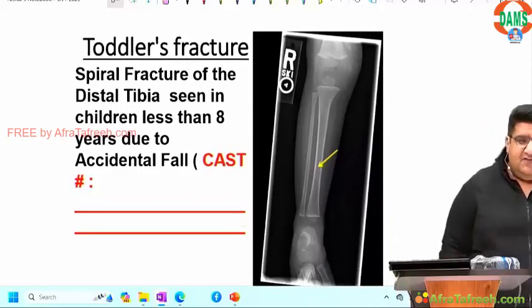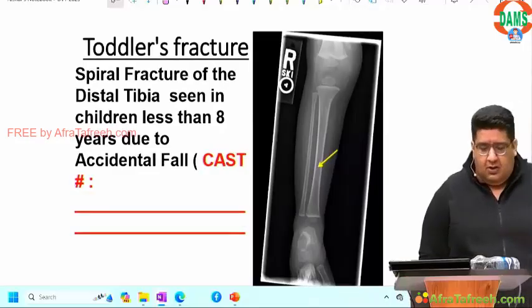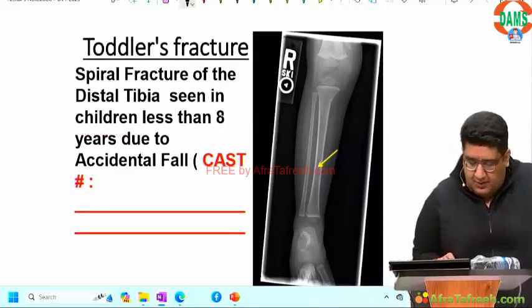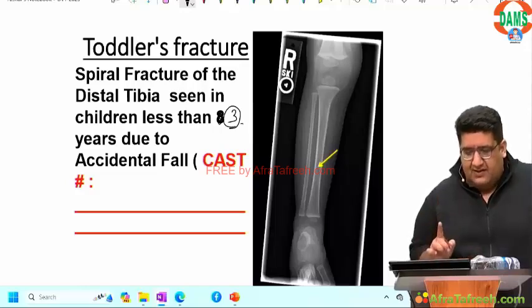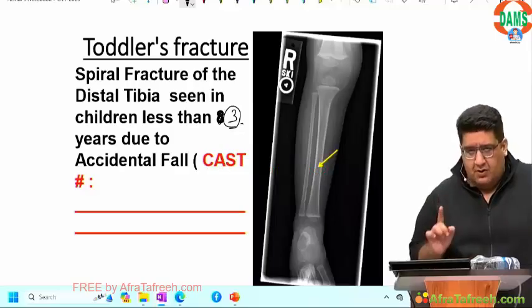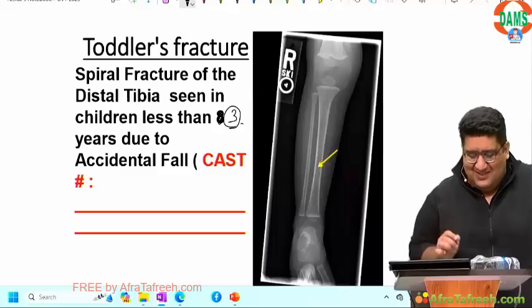After straddle fracture, let's talk about toddler fracture. Name itself says, seen in toddlers. Toddlers less than, make this correction, 3-year-old. Make this 3-year-old. Accidental fracture due to accidental fall. Accidental fracture, accidental fall, spiral fracture.